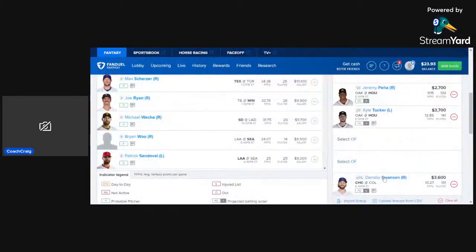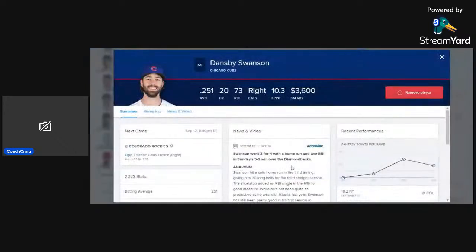And then last but not least, we're going to one of those Chicago Cubs with Dansby Swanson at $3,600. Averaging just over 10 fantasy points per game, a little bit higher price, but that's the Coors Field effect. You're going to get a lot of these guys that are $400 or $500 more expensive than they probably should be, just because the game's at Coors Field, which is something that FanDuel's really been doing as of late.